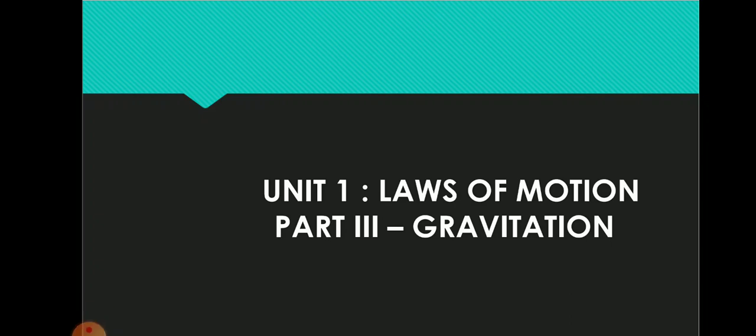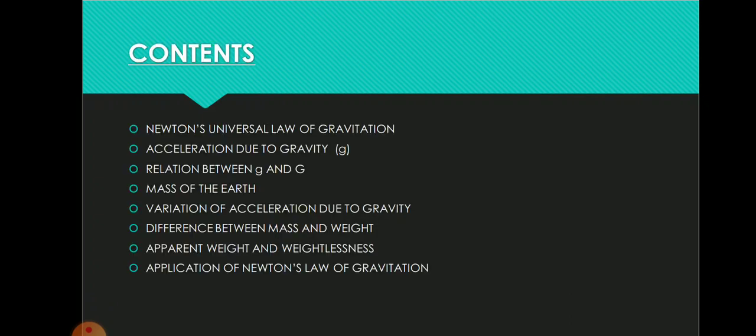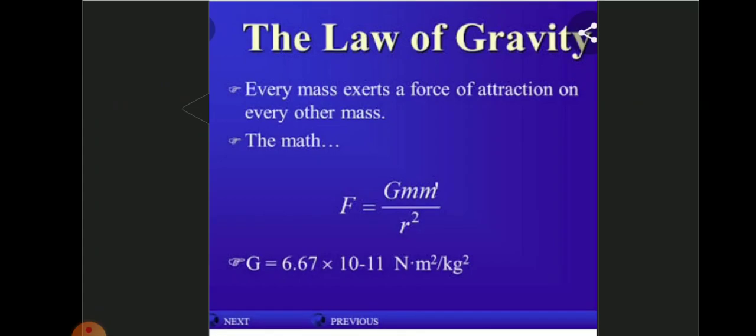Okay, today we are going to learn physics, unit 1, laws of motion, part 3, gravitation. This is the last part of this lesson 1. The contents are Newton's universal law of gravitation, acceleration due to gravity, relation between g and G, mass of the earth, variation of acceleration due to gravity, difference between mass and weight, apparent weight and weightlessness, application of Newton's law of gravitation.